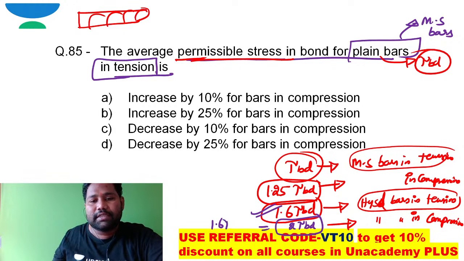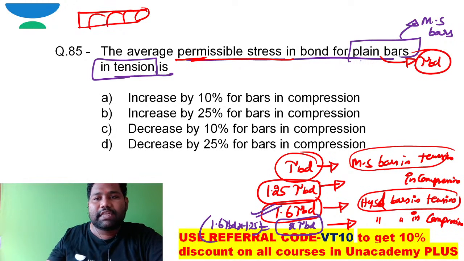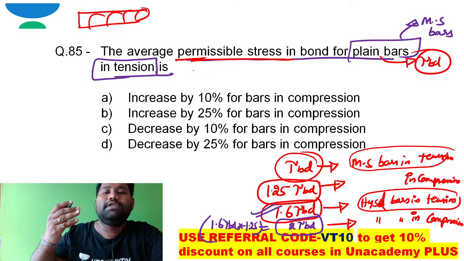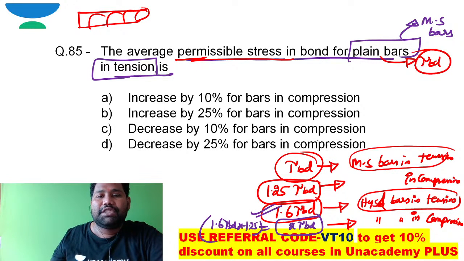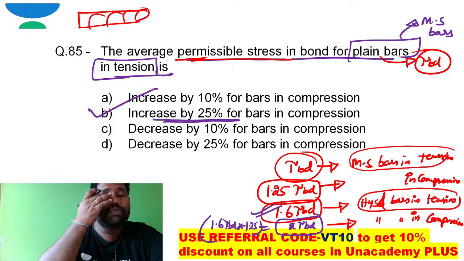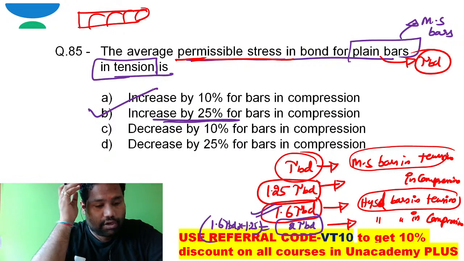So it is 1.6 times tau BD into 1.25. So here they are expecting how the permissible bond stress in compression has increased. In compression, it has increased by 25 percent, right? So I can say option B itself is the correct option.